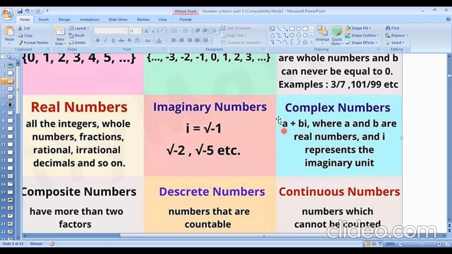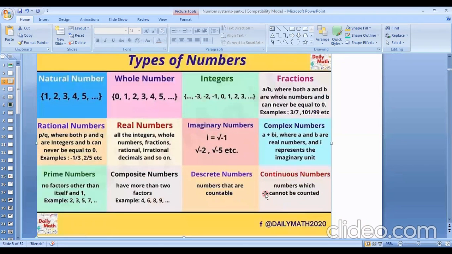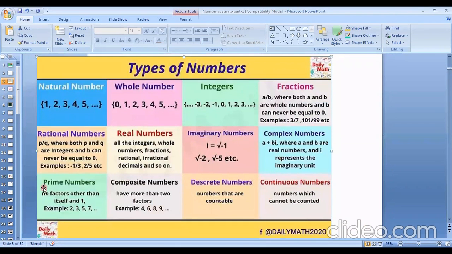So a plus ib types number is called complex number. We have to remember this. And there are two parts. One is the real part a, and the other is the imaginary part b. Okay, so this type of number is called complex number. Remember it. Every real number can be represented as a complex number, but not every complex number can be represented as a real number. We have to remember this clue. Now another number.